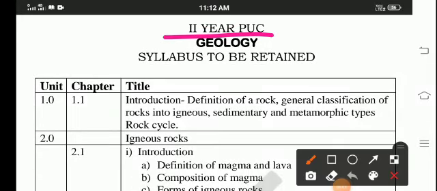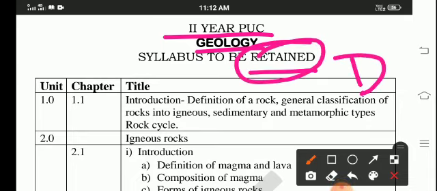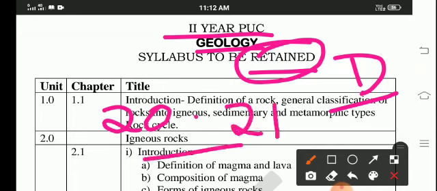Second year PUC Geology. Retained and deleted portions we shall see now. Retained means which will be there for the exam we have to read, and deleted we need not read. So the retained and deleted portions for 2020 and 21, because 30% of the syllabus has been reduced for this year.